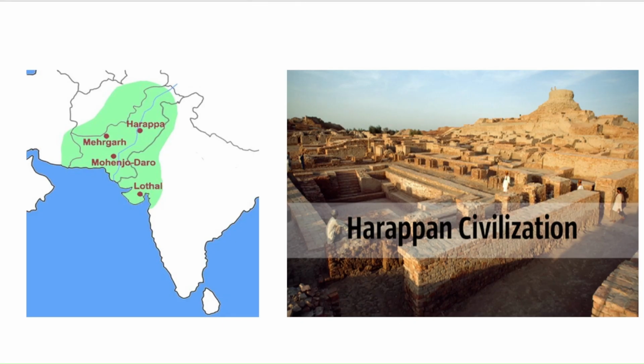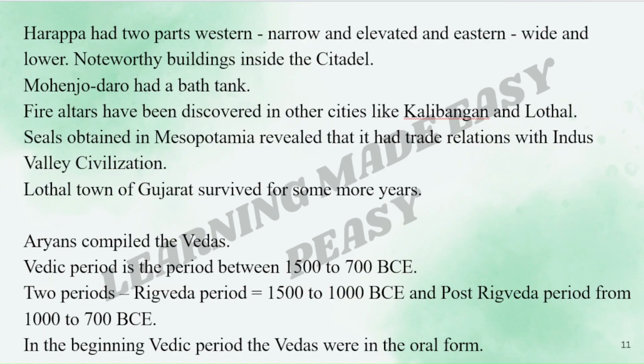Here is a map. Can you see that? This is the extent of the Harappan civilization, and there are important places like Harappa, Mehergarh, Mohenjo-daro, and Lothal. And this is the picture of the ruins of the Harappan civilization. It still looks so beautiful, isn't it?